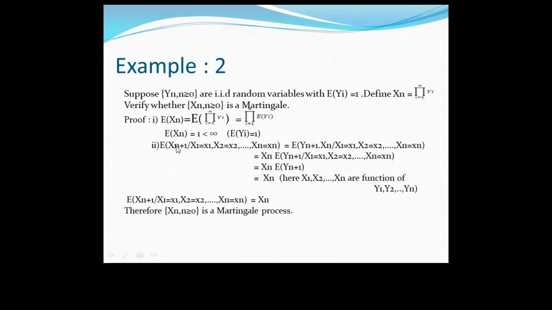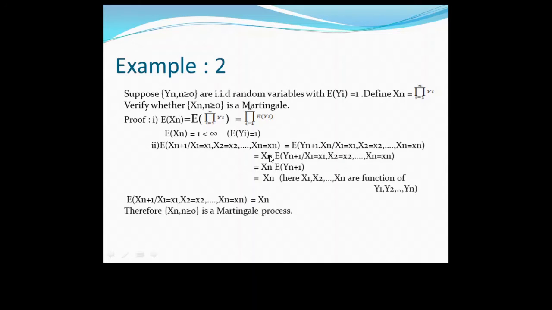Second, the expected value of Xn+1 given X1, X2 up to Xn. Now we write Xn+1 as Yn+1 into Xn. Now how to write this? See here, Xn is what? Product of Yi, that is Y1 into Y2 up to Yn. So Xn+1 is the product of Y1, Y2 up to Yn into Yn+1. So Y1, Y2 up to Yn is written as Xn. So see here, Xn into Yn+1.